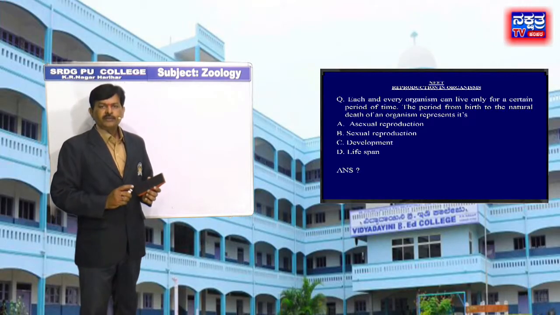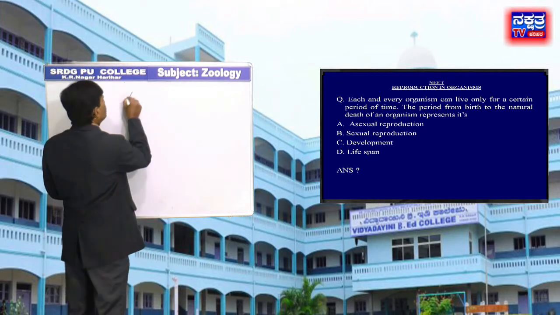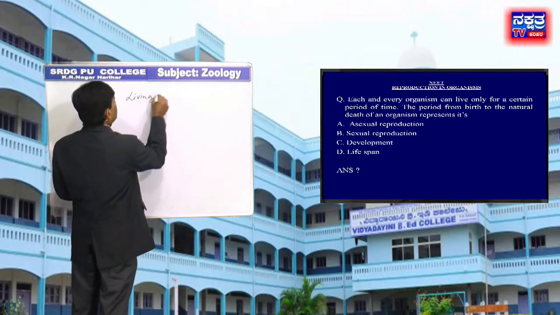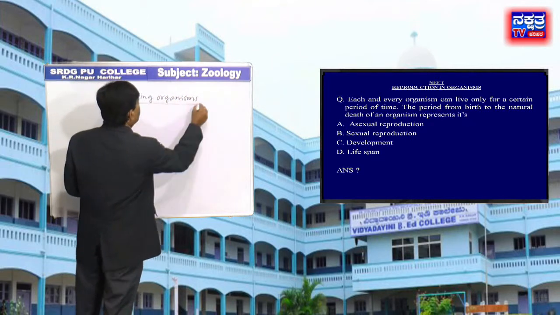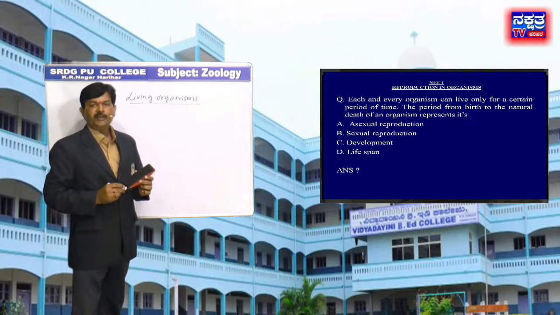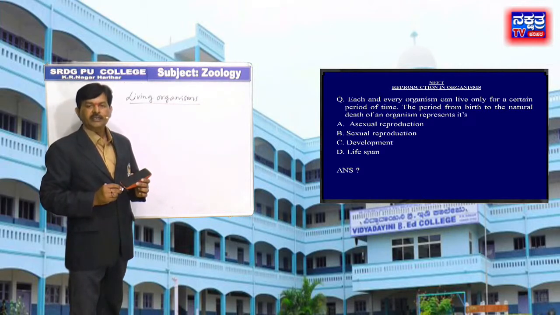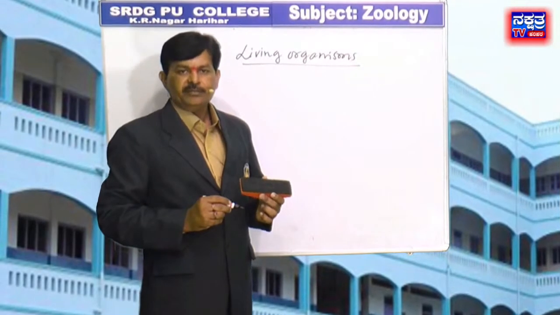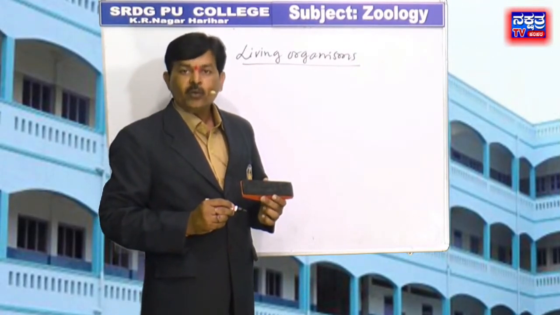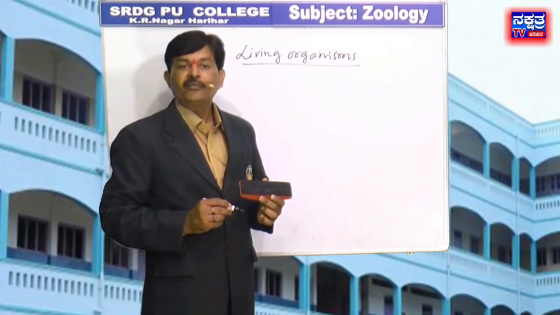As you know about living organisms, they have some fundamental characters like growth, development, reproduction, metabolism, like that.